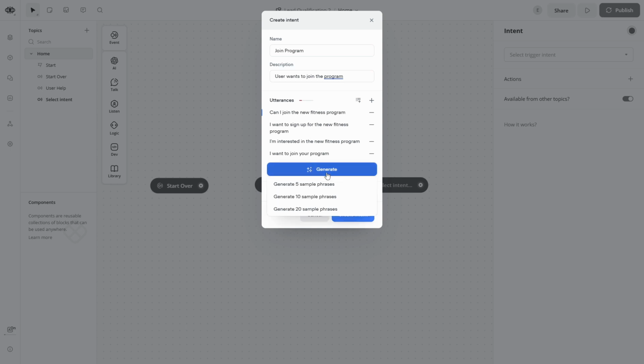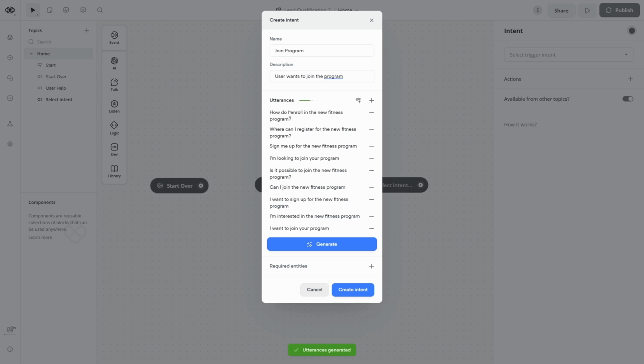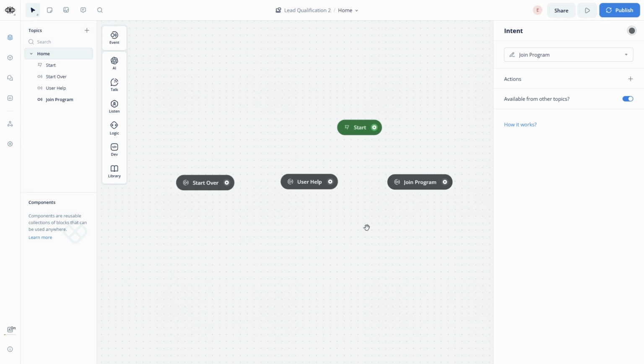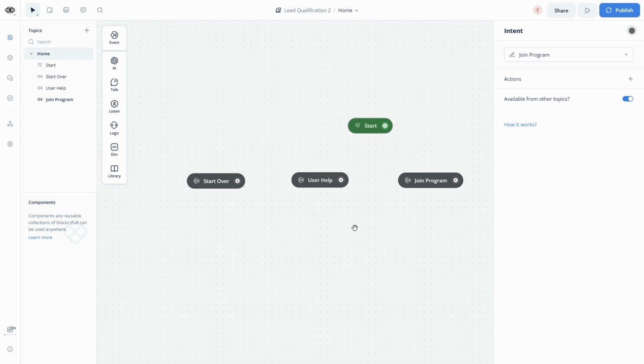And let's use AI to generate a few more. Let's check how to enroll. We're going to register. There you go. Sounds good. And let's create that intent. So our three basic menu options are ready to go. We just need to set up what they do.